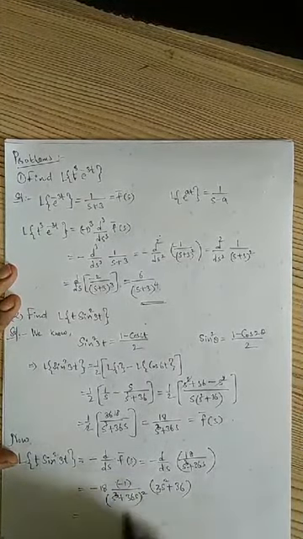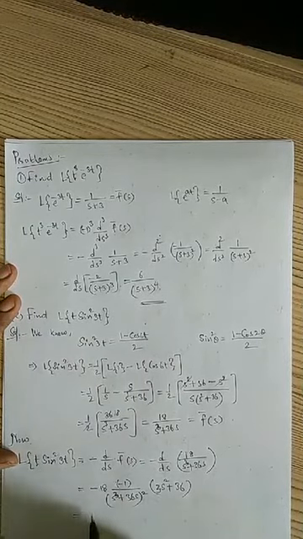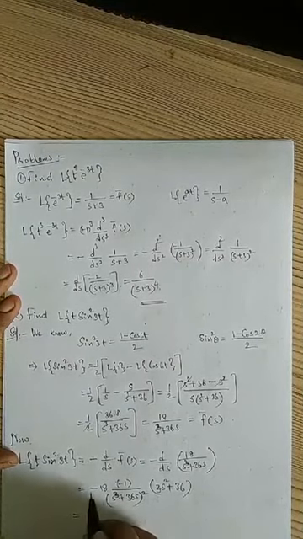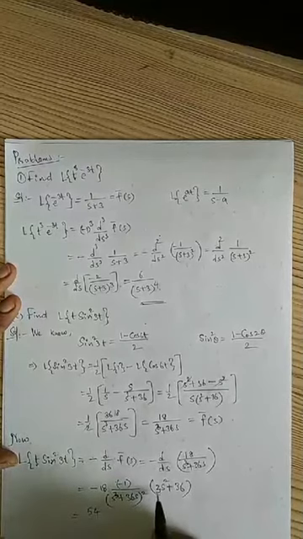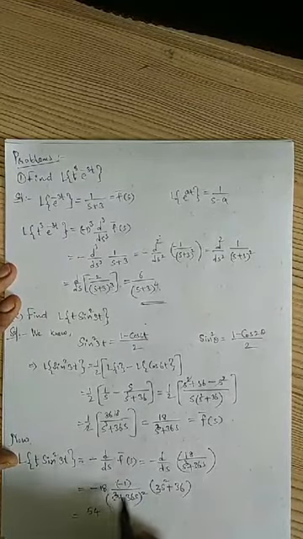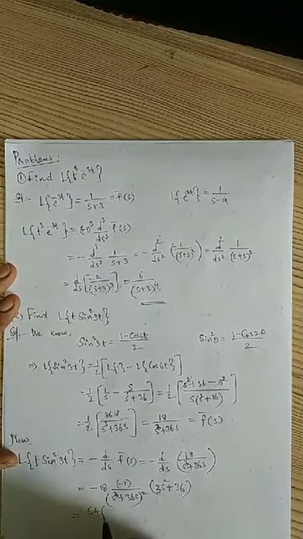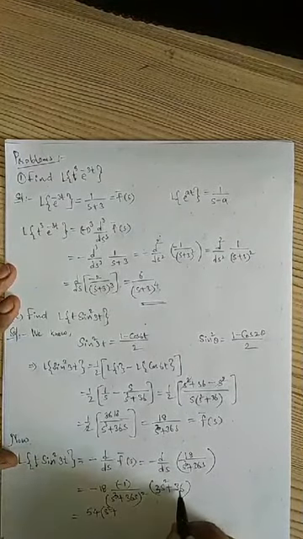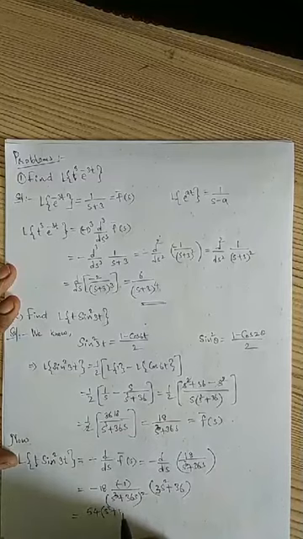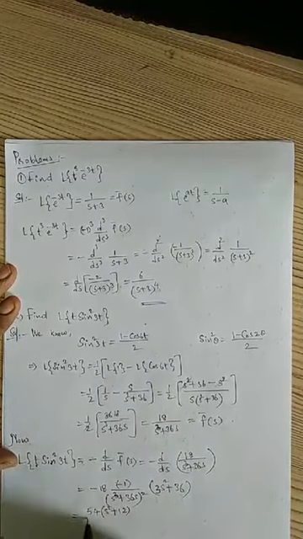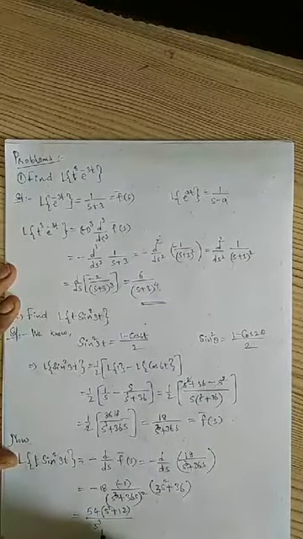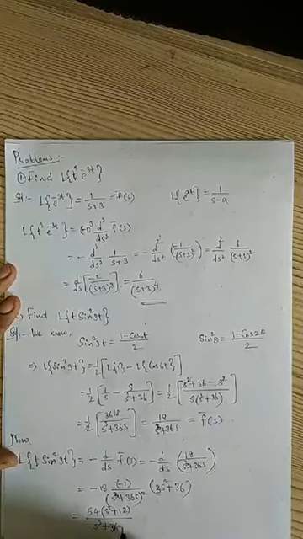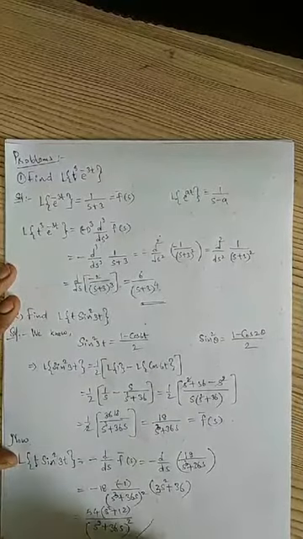You take 3 common from this. 3 into 18 is 54, then 3 taken common, so s square plus 12, divided by s cube plus 36s whole square. This is the answer required.